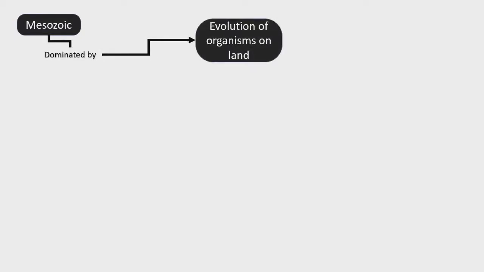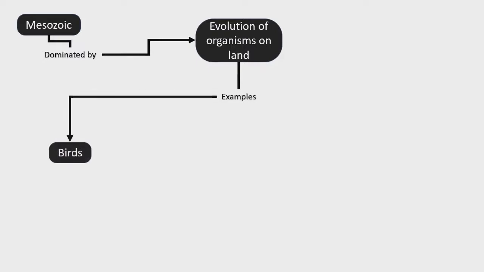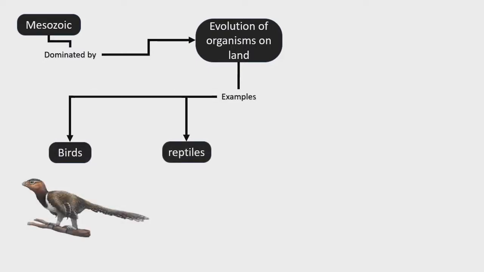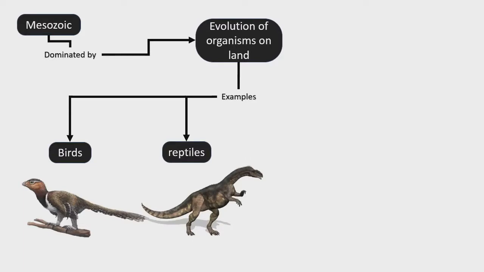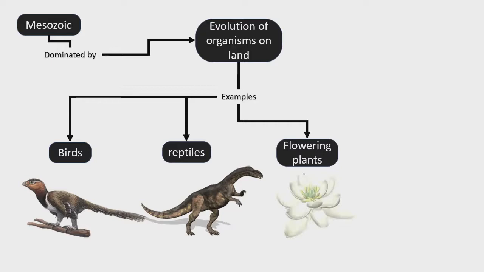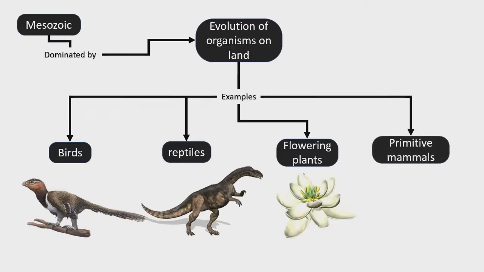The Mesozoic era is dominated by the evolution of organisms on land. Examples of these are the evolution of birds and the evolution of reptiles that led to the age of the dinosaurs, and flowering plants are already showing up. At the same time, the primitive mammals are also evolving, which will lead into the next era, the Cenozoic era. So this is the Mesozoic era, the evolution of organisms on land.